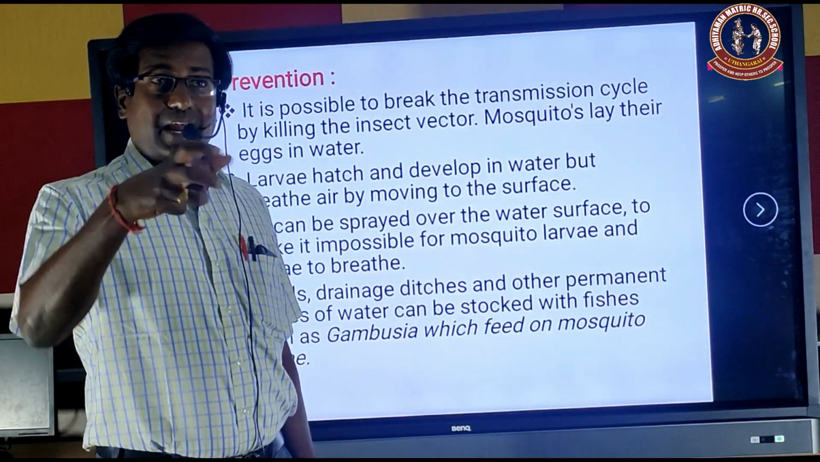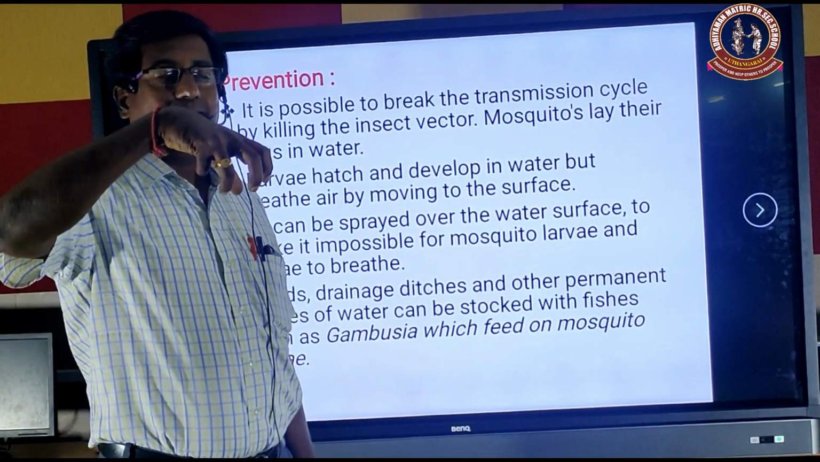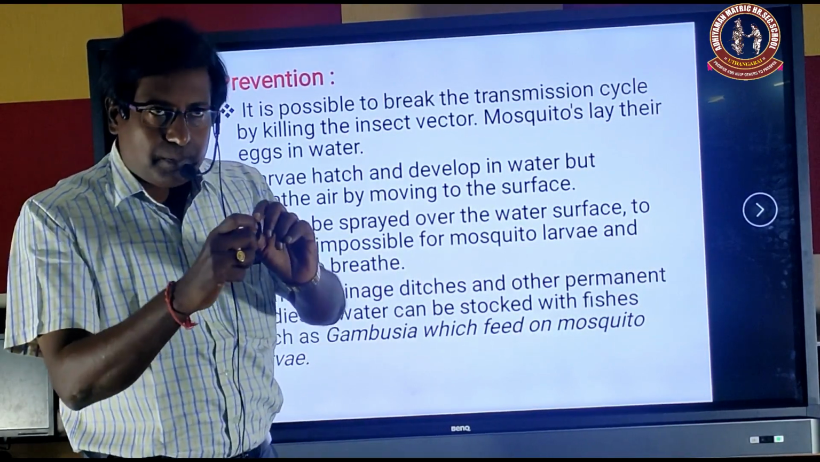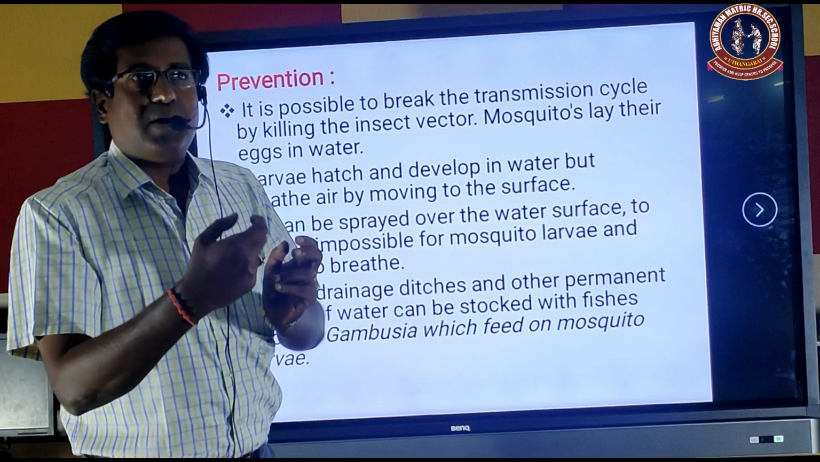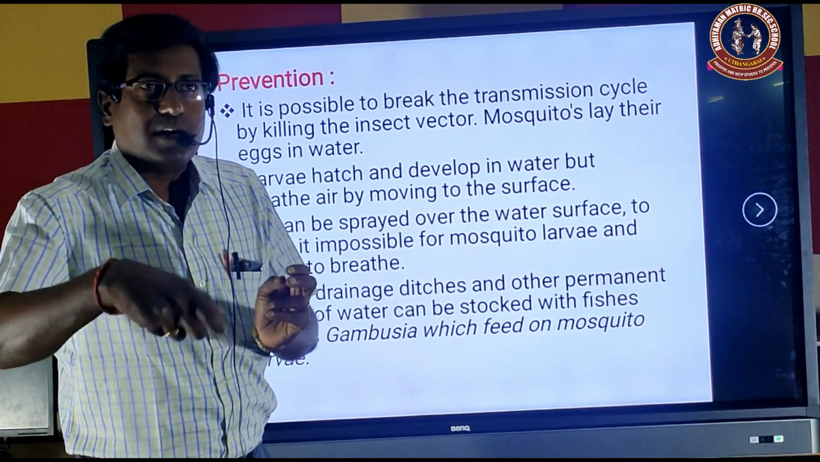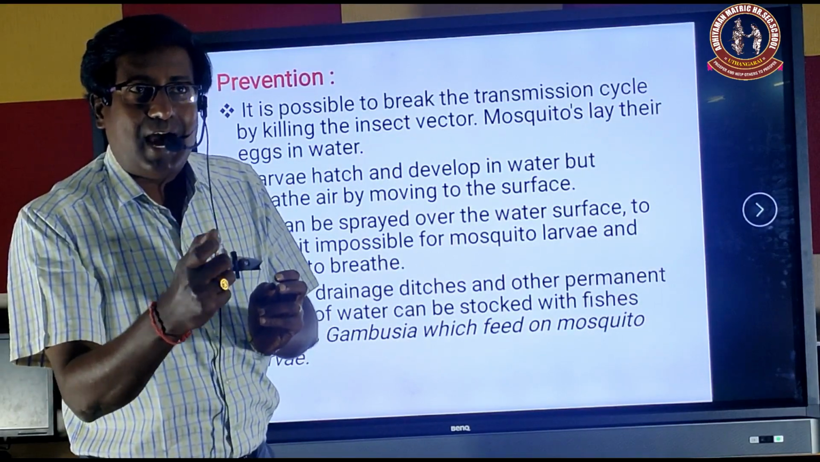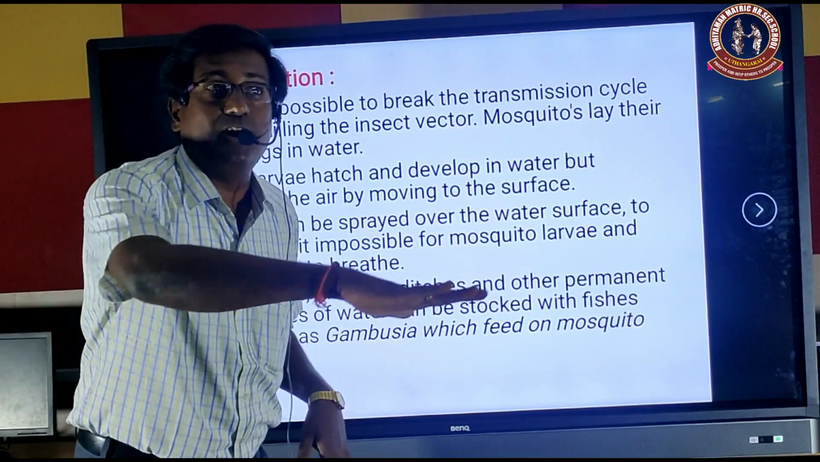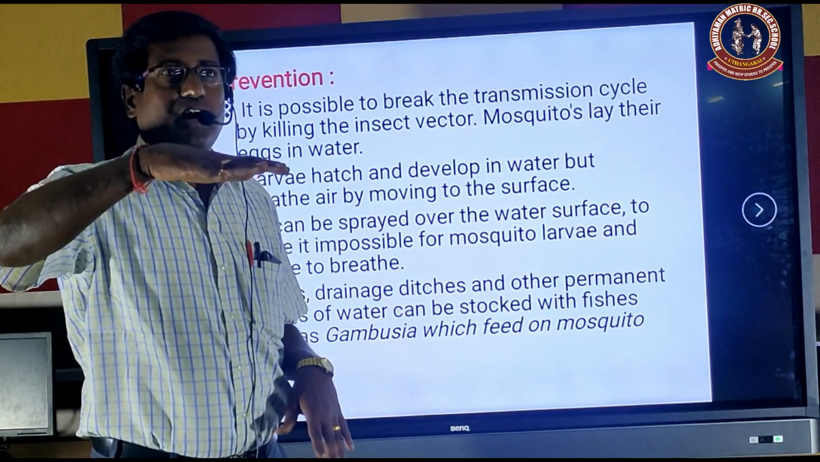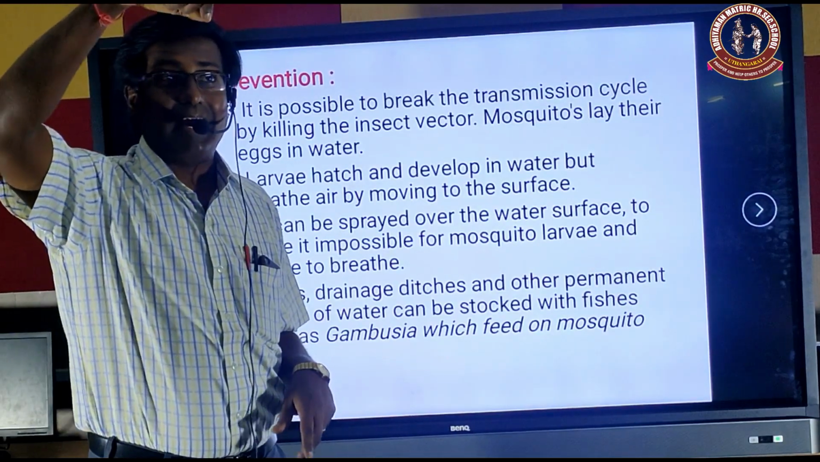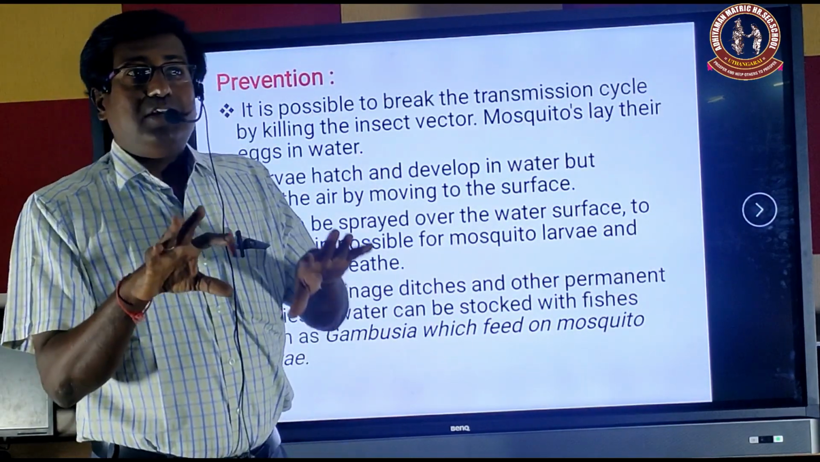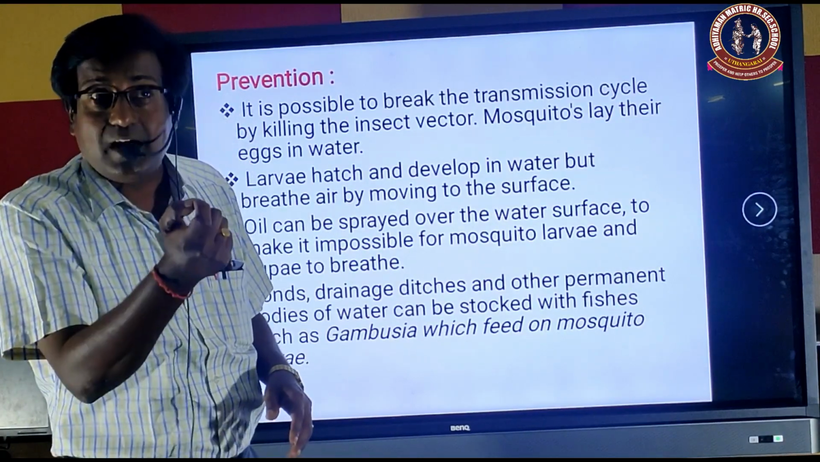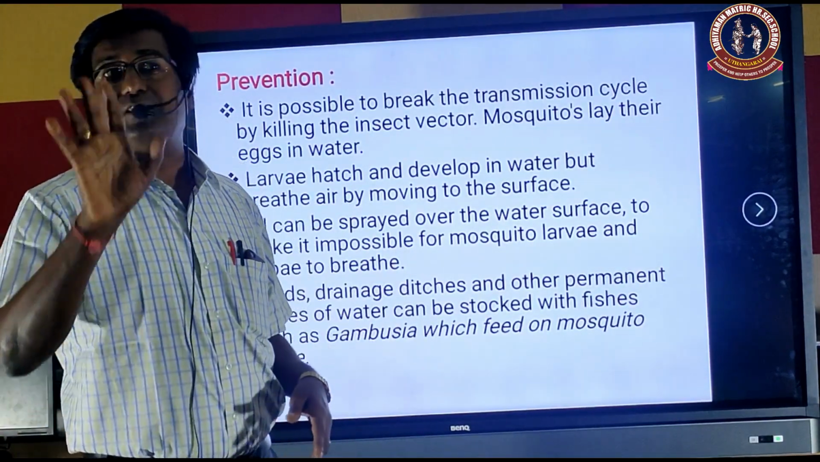Actually, the mosquito lays eggs in drainage water or standing water. The eggs break out and the mosquito larvae live in the water. These larvae take atmospheric air for their breathing. What we do is apply oil on the water. The oil spreads over the water surface, so the mosquito larvae and pupae are unable to get atmospheric oxygen and they die. This is one method of prevention.